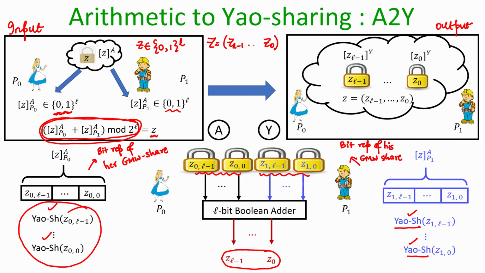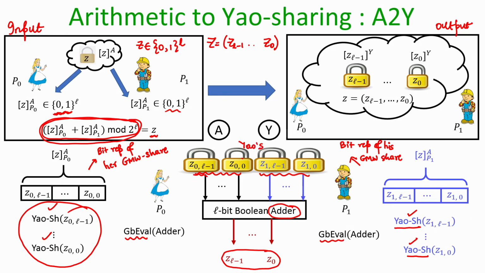Now, both Alice and Bob have the inputs of this Boolean adder circuit available in the Yao secret sharing representation. What they can do is evaluate this circuit, but in the Yao representation, not in the GMW representation, because the inputs of this circuit are secret shared as per Yao's secret sharing.